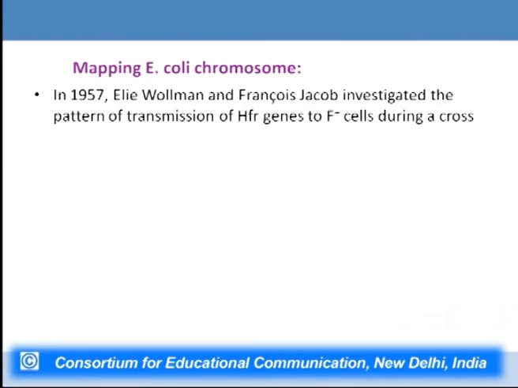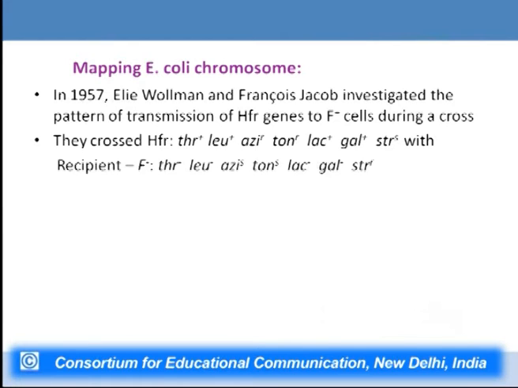Now in 1957, Elie Wollman and Francois Jacob investigated the pattern of transmission of HFR genes to F- cells during a cross. They crossed HFR and F- strains. The HFR strains were threonine positive, leucine positive, sodium azide resistant, and TON R, that means they were resistant to infection by bacteriophage T2. Then they were LAC positive, that means they could metabolize lactose, GAL positive, they could metabolize galactose, and STRS, that is they were sensitive to streptomycin.